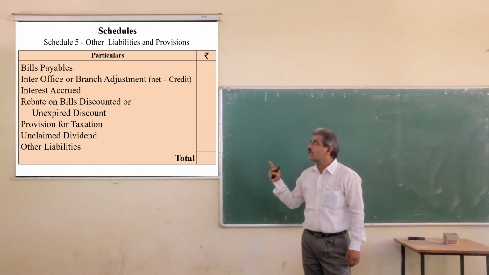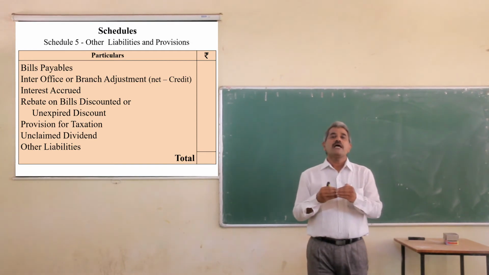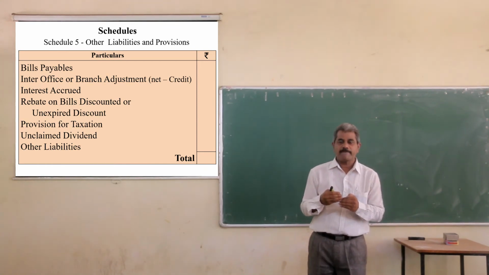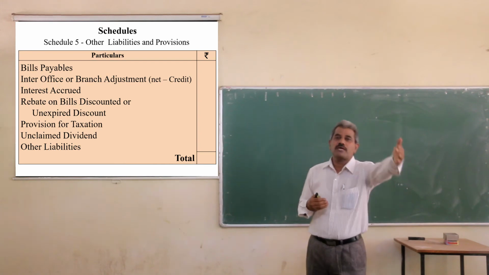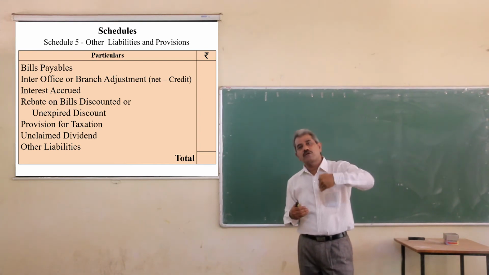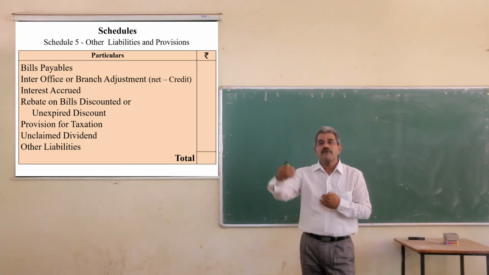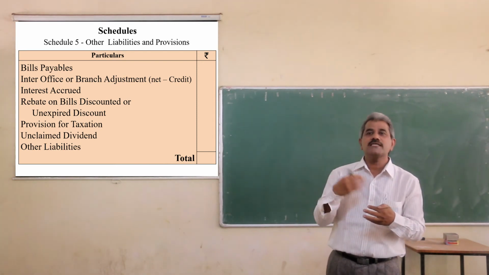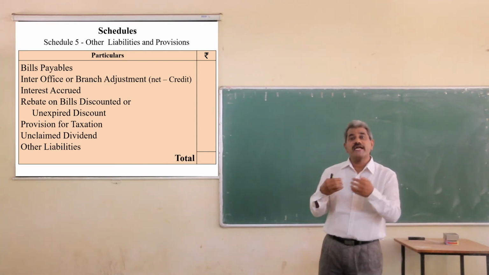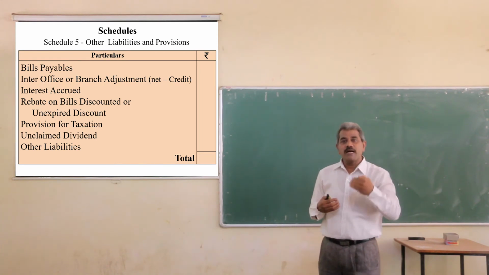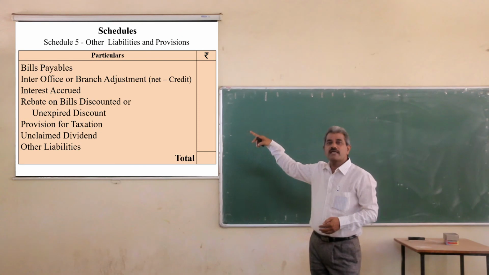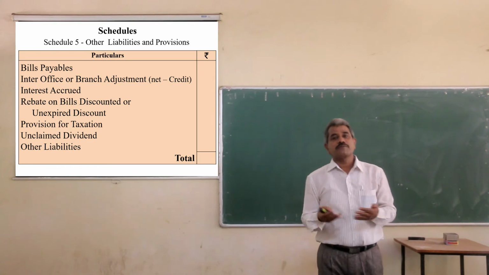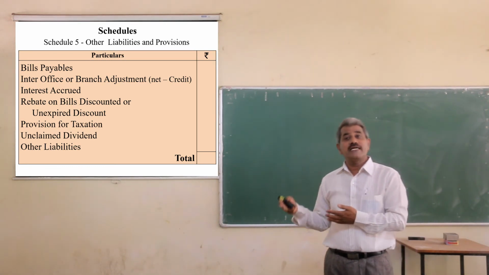What is inter-office or branch adjustment? There may be some transactions between the branches of banks. One branch may have some amount payable to another branch, and there may be amounts payable and receivable among the branches.